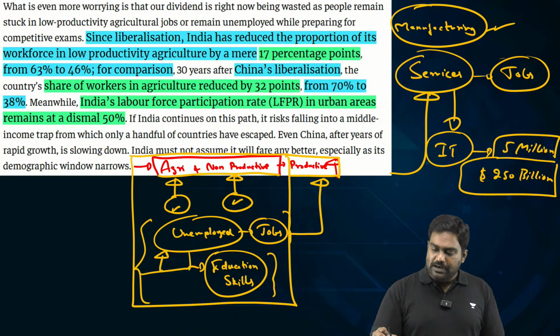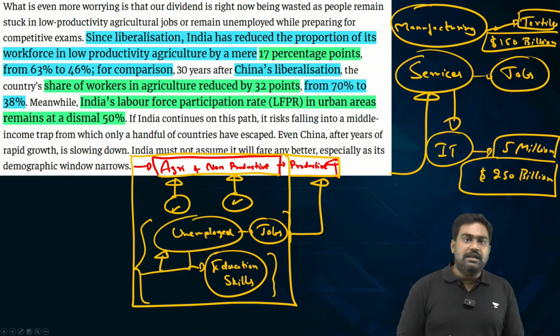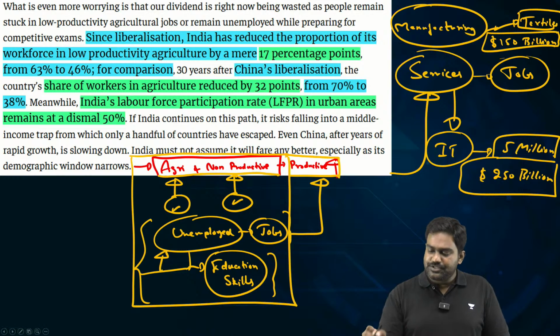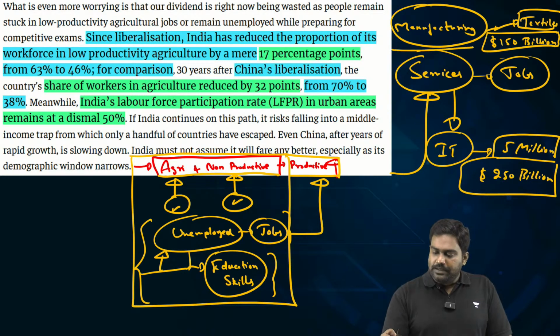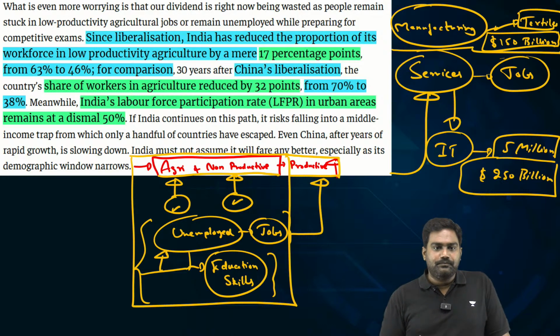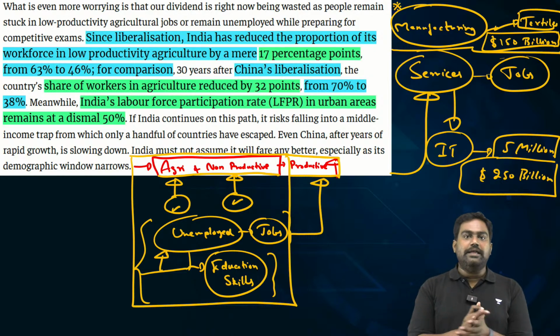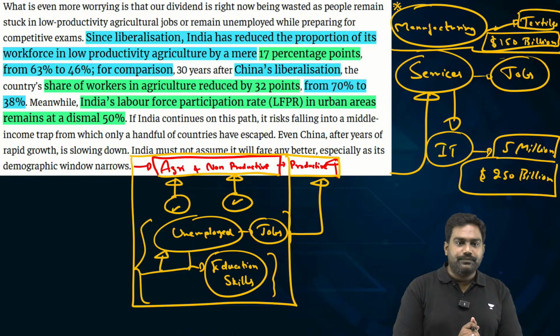Now let me compare this with a manufacturing sector like textiles. Textiles is a $150 billion industry. But you know how many people it employs? Can you take a guess? It might be relatively smaller compared to your IT industry in terms of revenue. But can you guess how many people are employed in the textile industry in India? Anyone? Can anyone take a guess? Anyone in the comments? Can we scroll up the comments?